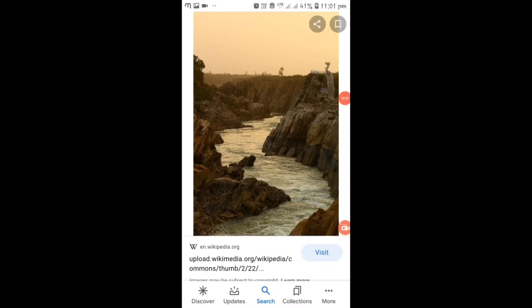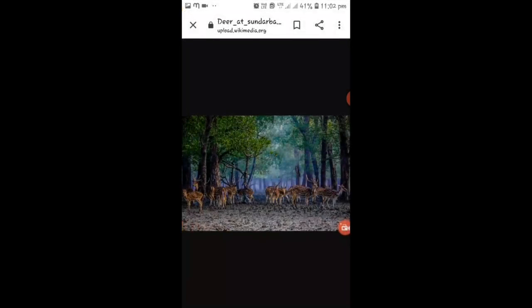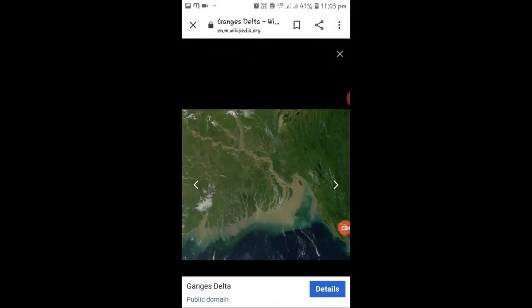In our India, take the example of the Narmada valley. Deltas: all of you know about the Sundarbans, deltas and forest also. When the Ganga flows into the Bay of Bengal, at the mouth deltas of triangle shape are formed. This is all because of the work of wind and water.